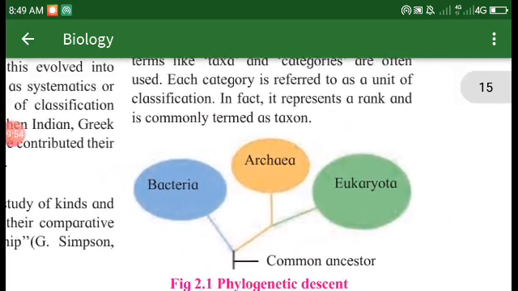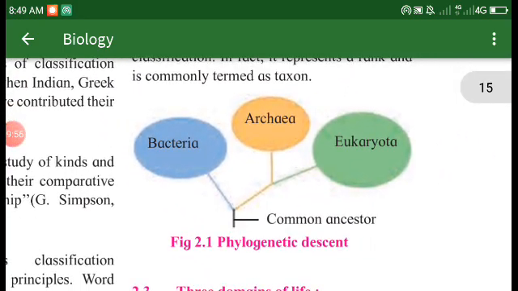So these are the phylogenetic descendants of an organism: the bacteria, archaea, and eukarya. The bacteria are the common ancestors. Bacteria are the smallest organisms.